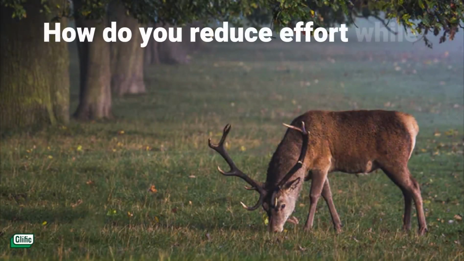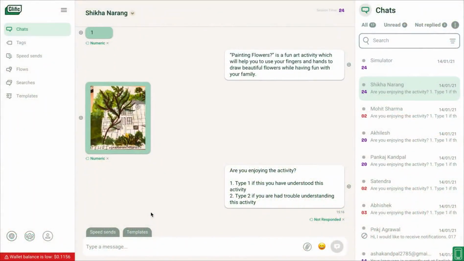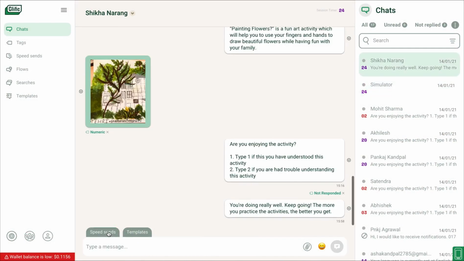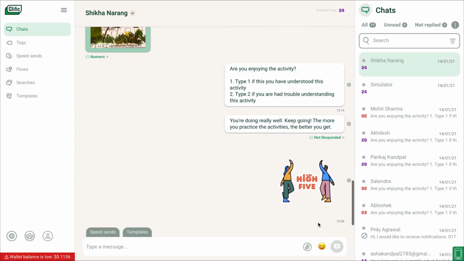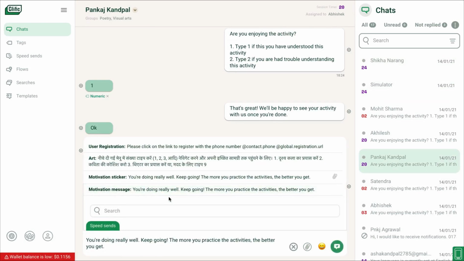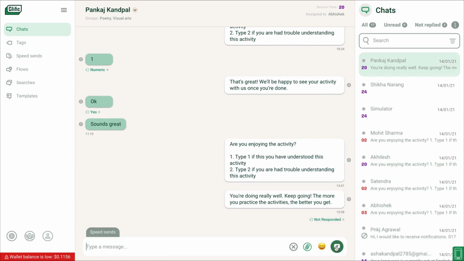How do you reduce effort while sending the same message over and over? You can access the saved message from the chat screen. Then if you want to manually send a message to many contacts, you can simply select and send. This takes away your effort of typing the message each time you send.